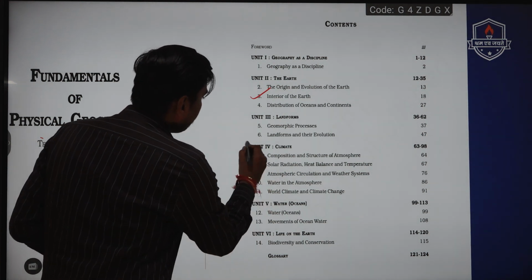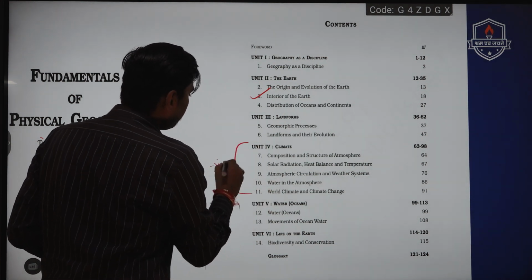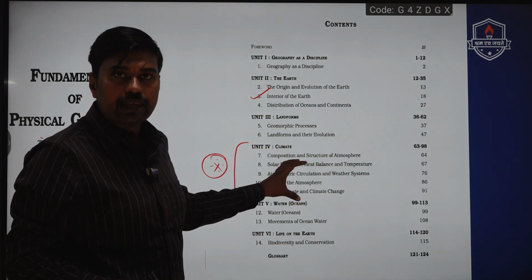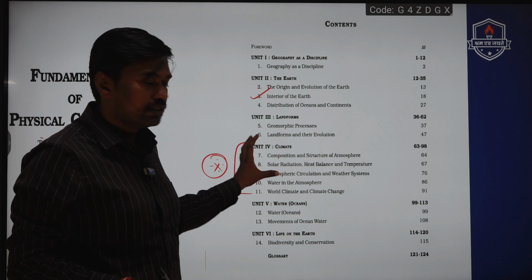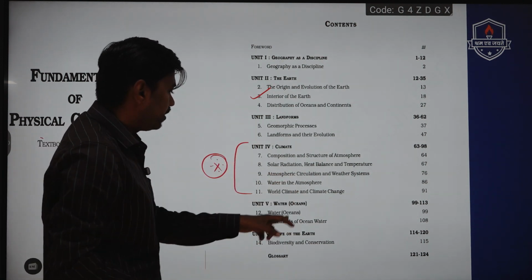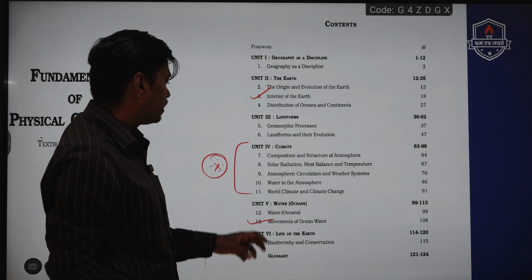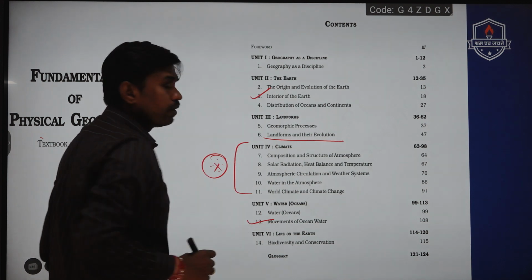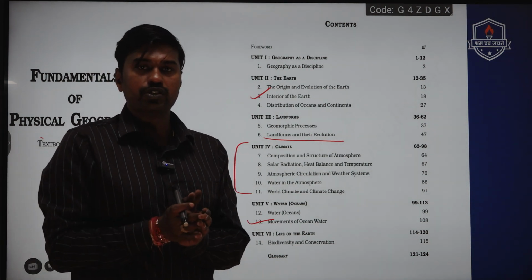Coming to climatology, this is going to be very, very important. Students should read all the topics mentioned in the climate chapter. As we said already, this is going to be very crucial. Then when you go to oceanography, kindly read the movements of ocean water. And you can also focus your preparation on the various landforms which are mentioned.